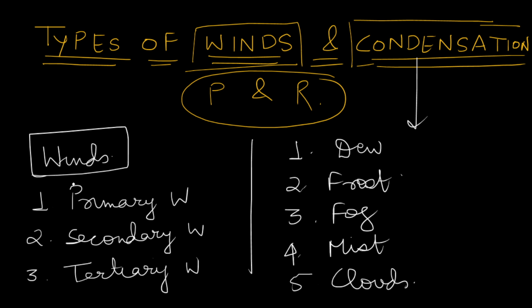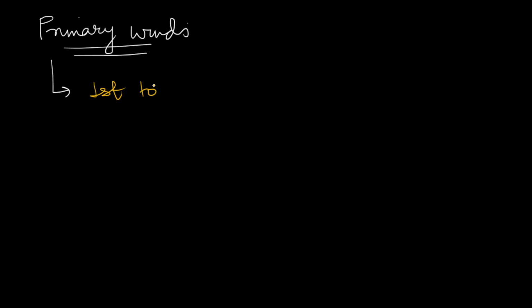So first of all, let's start with winds, and the first thing we are going to discuss is the primary winds. Primary winds are first to come into existence. These winds are planetary winds.